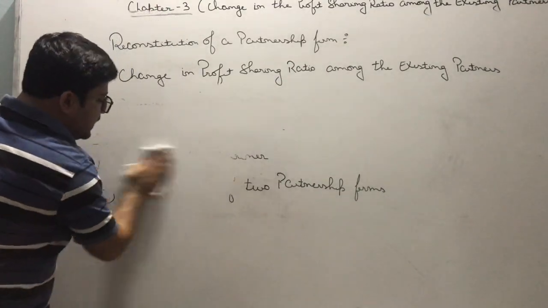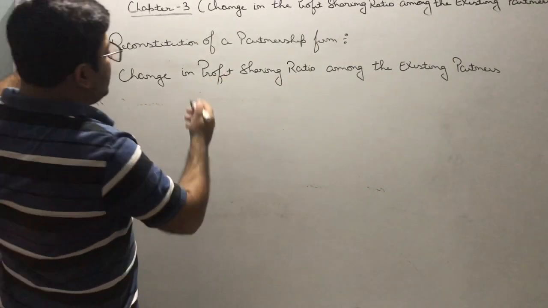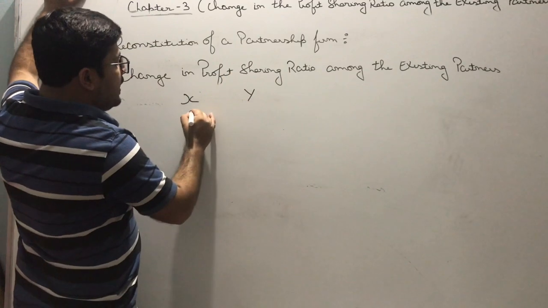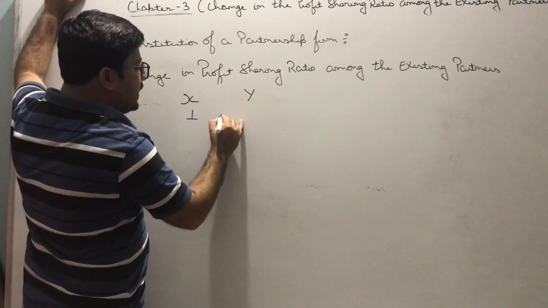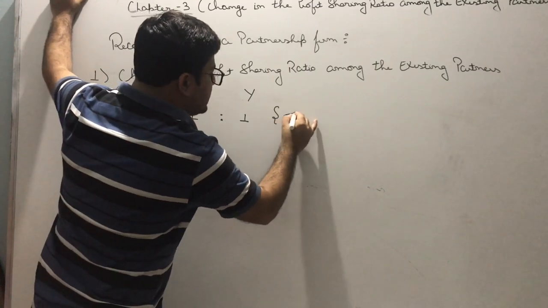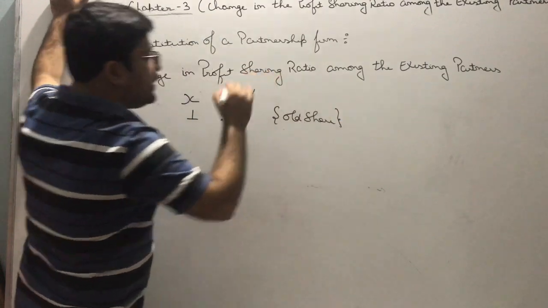If there is a change in the profit sharing ratio among the existing partners, suppose there are two partners X and Y, and their ratio is equal, that is 1:1, which means that it is their old share. Is this point clear?